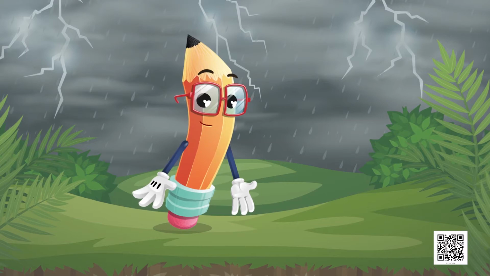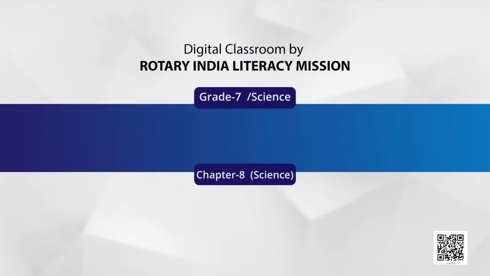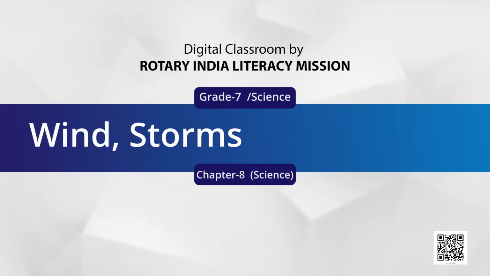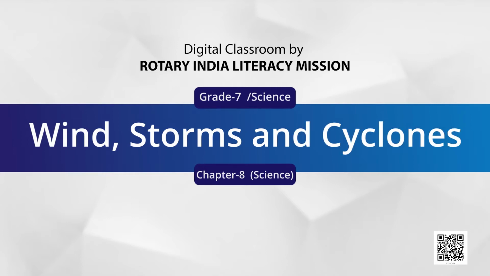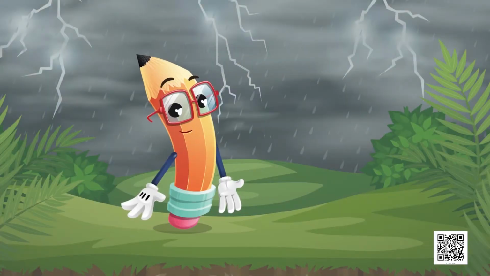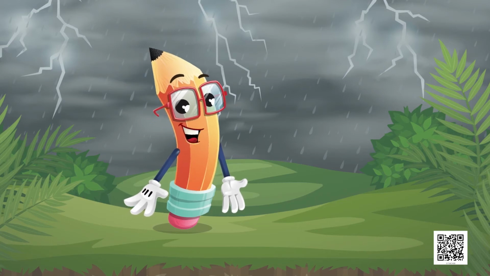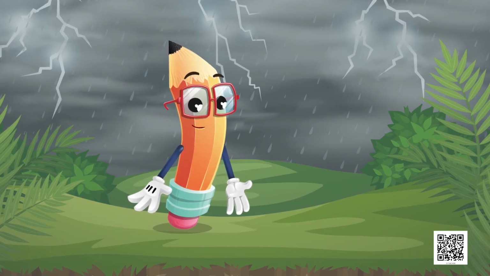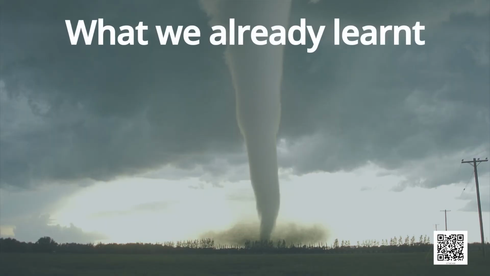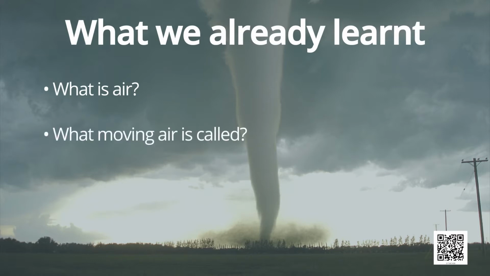Students, today we are going to study chapter number 8 of grade 7, that is wind, storms and cyclones. So, first of all, let us see what we already know about this chapter. What is air? What is moving air called? Give some physical characteristics of air.